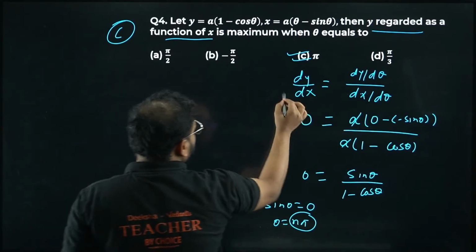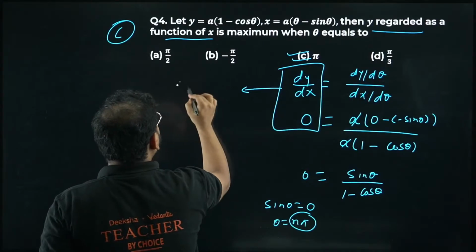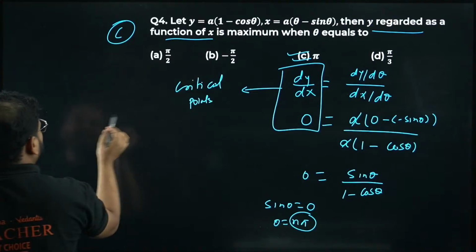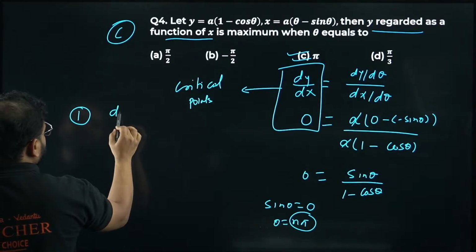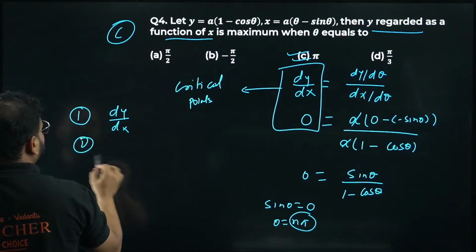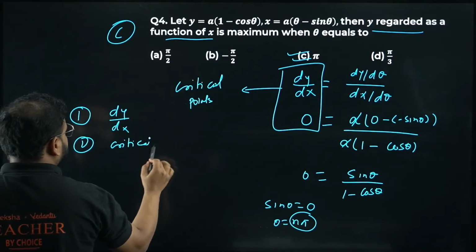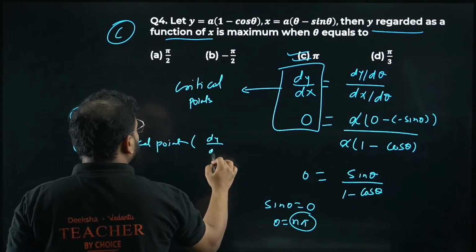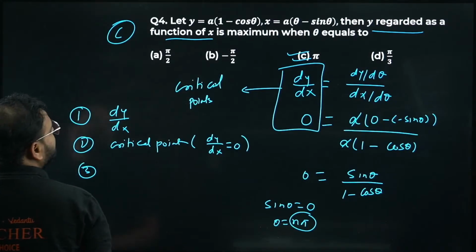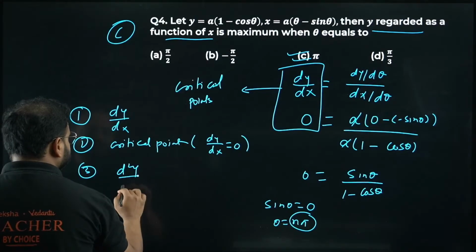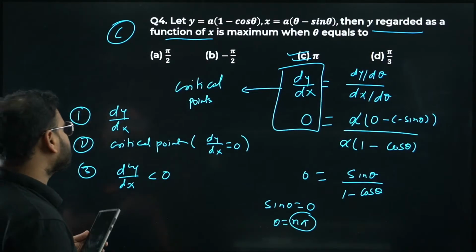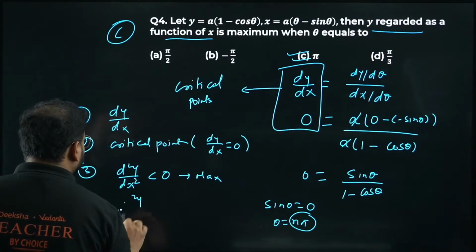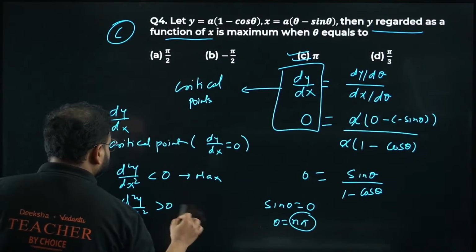Bacha, this is the way to find the critical points. Remember, that's the steps of finding maxima and minima. First step is to find what? Derivative, correct. Second step is to find a critical point, by putting dy by dx equals to 0. And third step is to find the second derivative. Less than 0 means what? Please check. It will be maxima, and if it is greater than 0 it will be minima. That's the property, right?